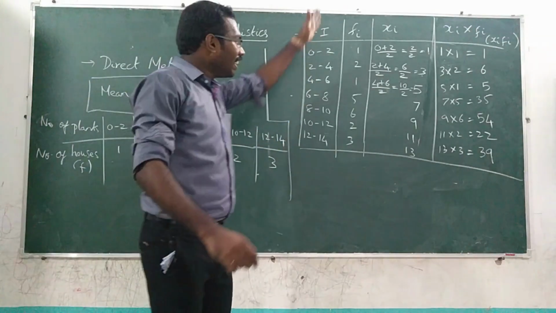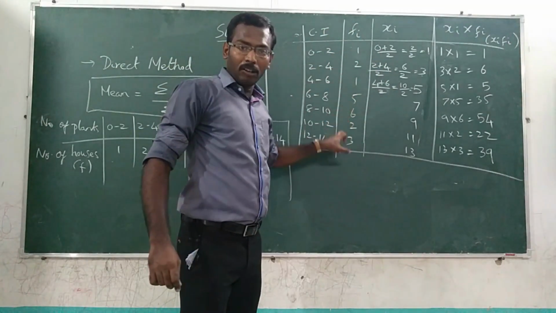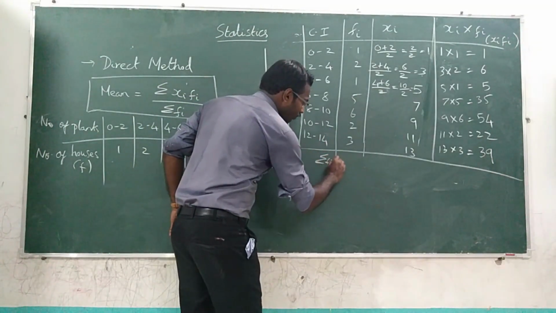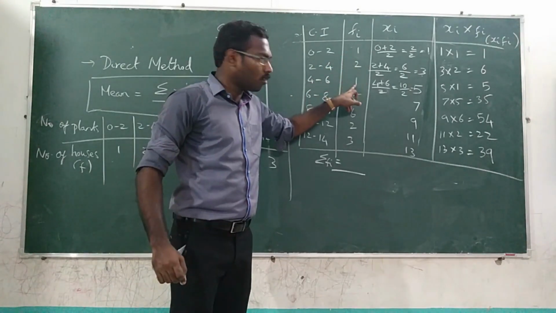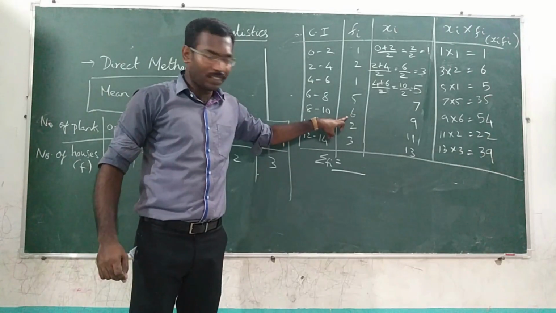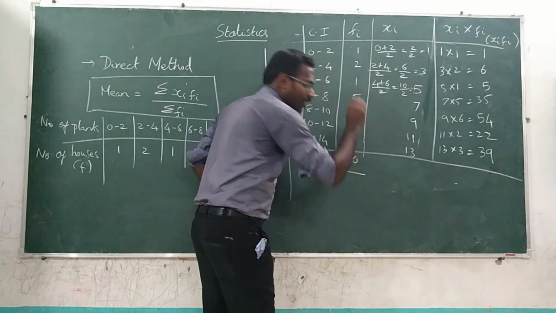Where is fi? This is fi. If you add all the values of the fi column, you will get the summation fi value. So shall we add it? 1 plus 2, 3, 3 plus 1, 4, 4 plus 5, 9, 9 plus 6, 15, plus 5, 20. So the summation fi is 20.